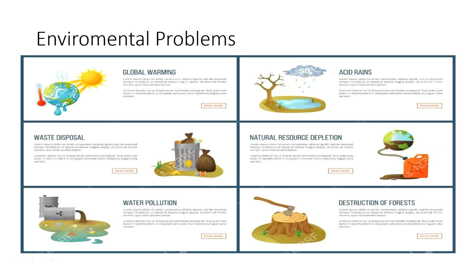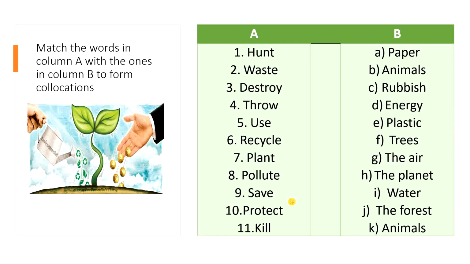The garbage we throw, the waste we throw out, is put in places we call disposals, مزابل. So this is causing harm, causing problems to our environment. We have water pollution. Some factories pollute the water, rivers or seas or oceans, by pouring toxic waste in the oceans. And we talked about deforestation or destruction of forests. So this is another problem of our environment.